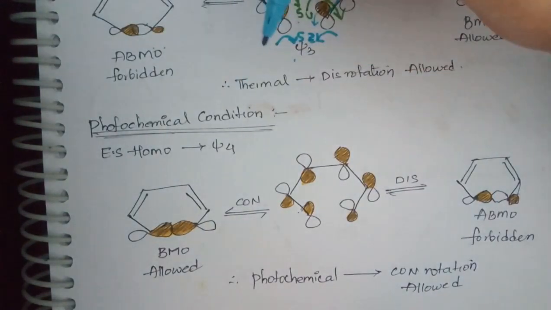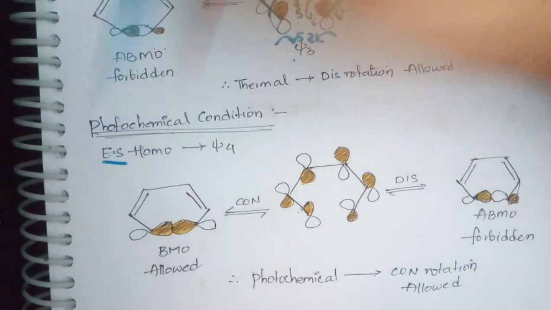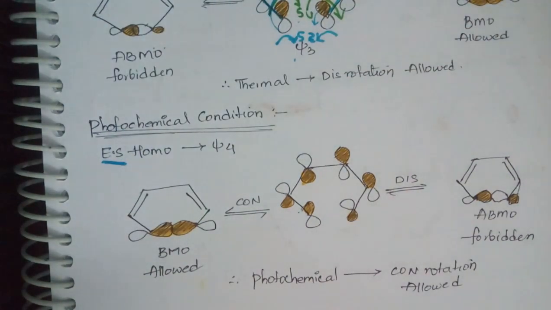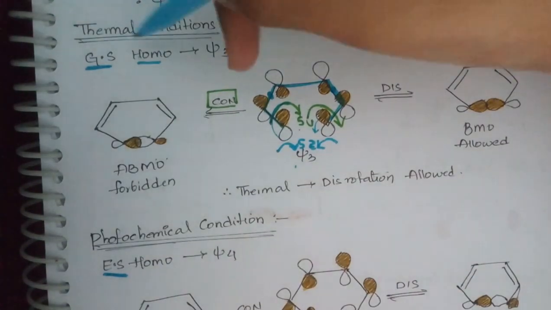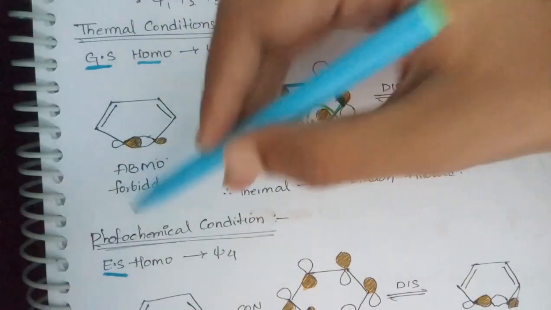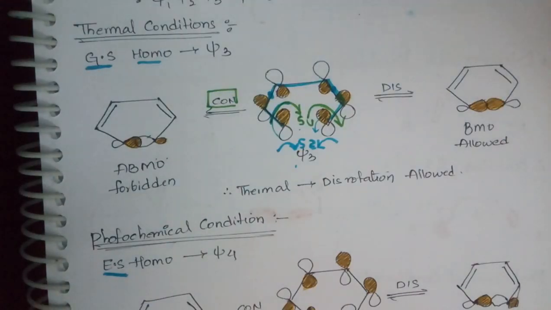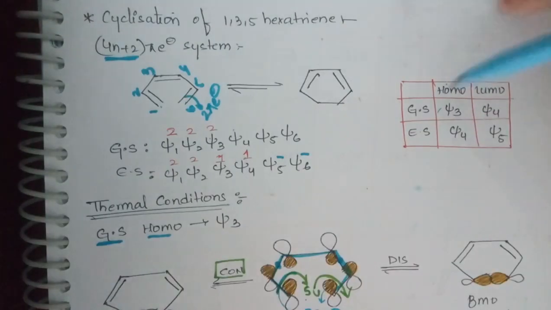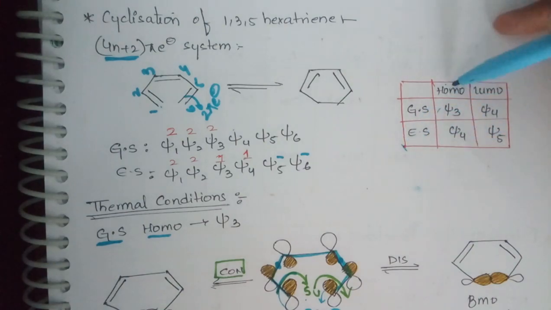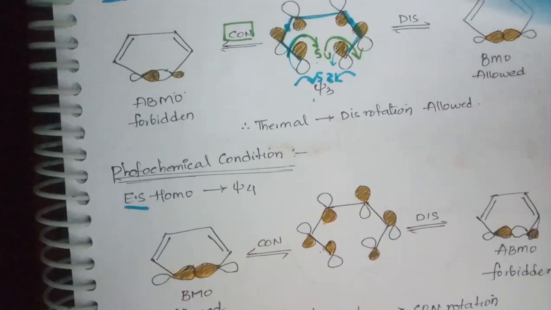Next is photochemical conditions. In photochemical condition, we have to consider the excited state. For thermal condition, we have to consider the ground state. See here, thermal considers the ground state, photochemical has to consider the excited state. Both consider HOMOs only. Now if we go to the table, in the excited state, the HOMO is Xi4. I have drawn this Xi4 here.